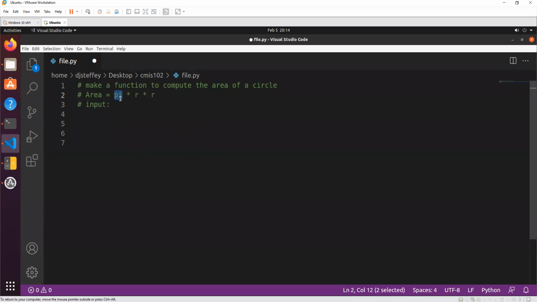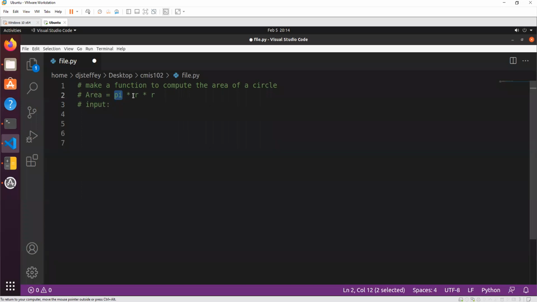Well, pi is an automatic number, right? We know what pi is, 3.1415927, and then a bunch more numbers, right? So we don't need to tell the function what pi is, because pi is just kind of an automatic number. It's a constant number in math, right?